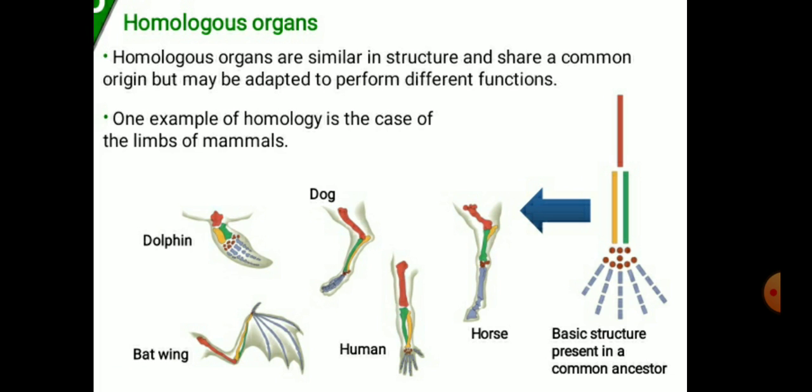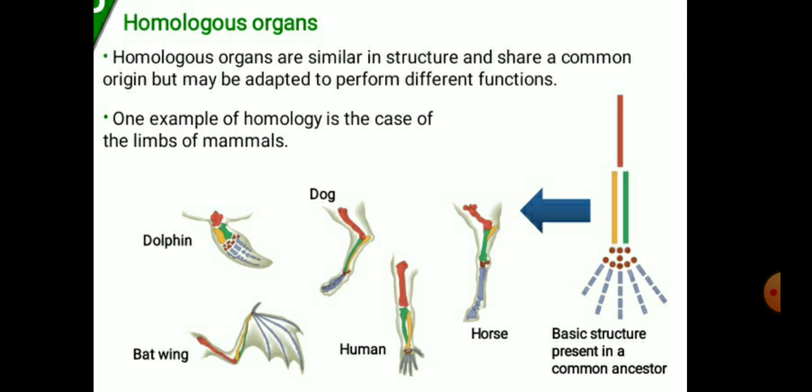Homologous organs means organs that are similar in structure. We can say their anatomy is similar, their origin is similar in the form of their embryological development, and they share a common origin, but they may be adapted to perform different functions, so we can say their function is different in different organisms.